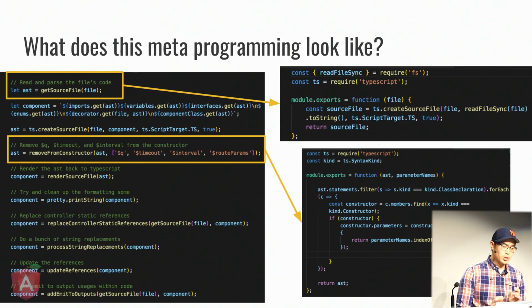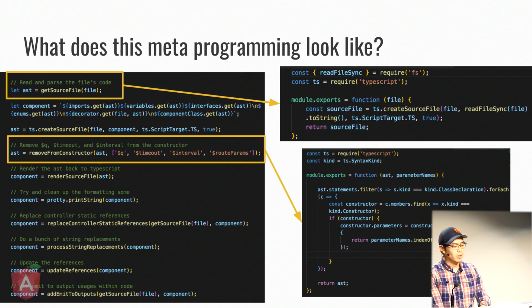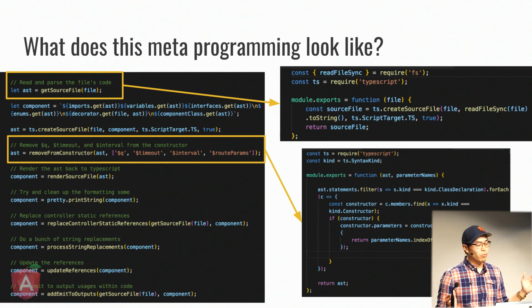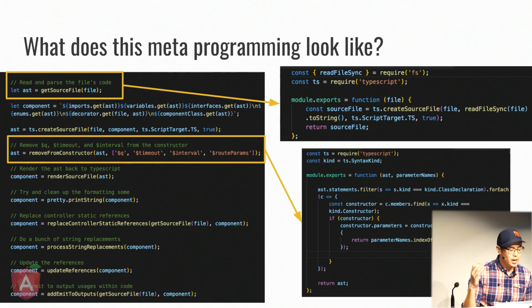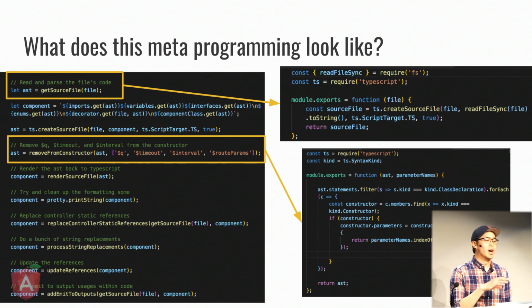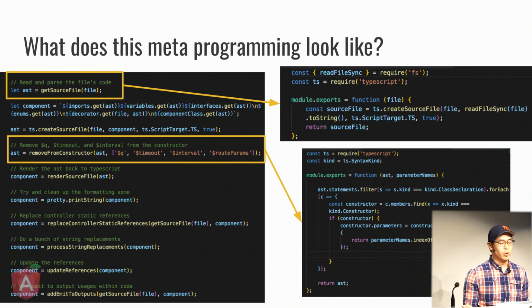So I bet you're all wondering what this metaprogramming looks like. Here we have a sample of what a process component looks like. From a high level, you can see that we're first loading in the file and getting the abstract syntax tree. I've highlighted this section and pointed it to the right-hand side, and you can see that we're using the TypeScript library itself to generate this AST. In the next line, we normalize it as much as possible by making sure that the import statements are first, then any possible variables, then interfaces, then enums, and so on. Then we regenerate another abstract syntax tree based off of that normalized string that we've created.